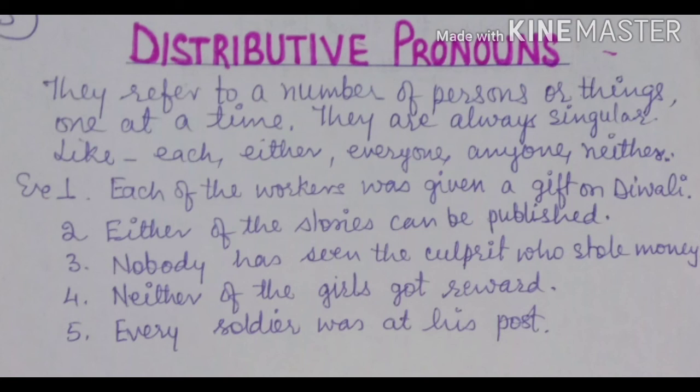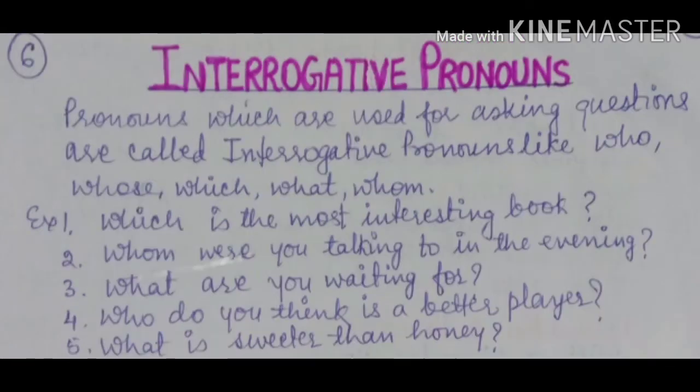Fifth is every soldier was at his post. There were some soldiers posted on some place and every one of them was at his post. Sixth kind of pronouns are interrogative pronouns. Pronouns which are used for asking questions are called interrogative pronouns, like who, which, what, whom.